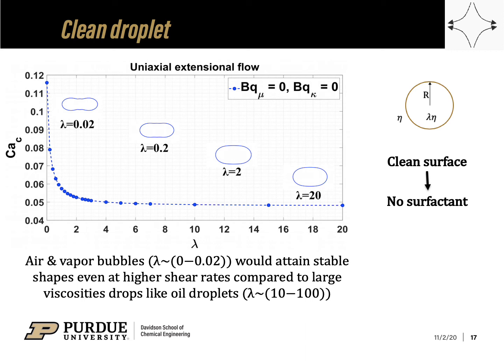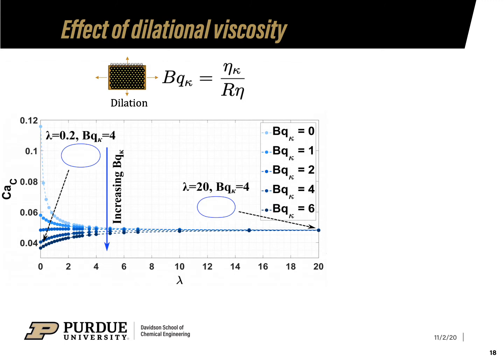In the next two slides, we will discuss how the presence of interfacial viscosity impacts the dependence of critical capillary number on viscosity ratio. This plot shows the dependence of critical capillary number on viscosity ratio lambda for increasing values of Boussinesq dilation parameter. Upon increasing BQ kappa, the critical capillary number decreases and the droplet breaks at a relatively lower capillary number compared to a clean droplet.